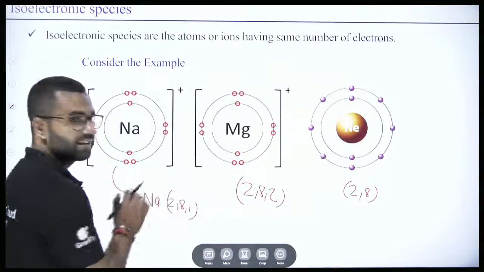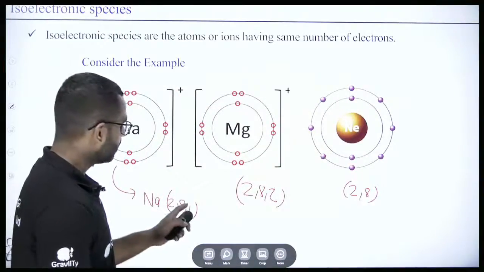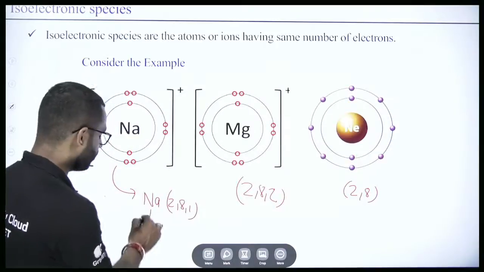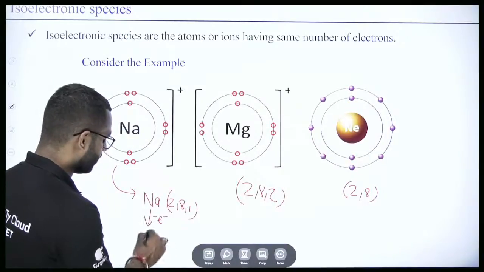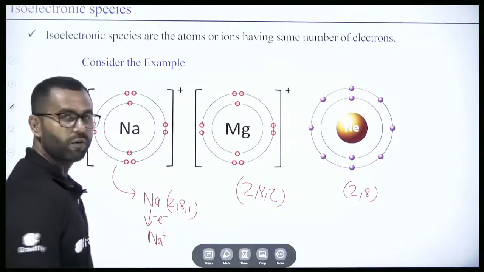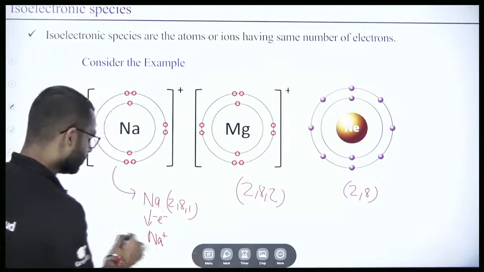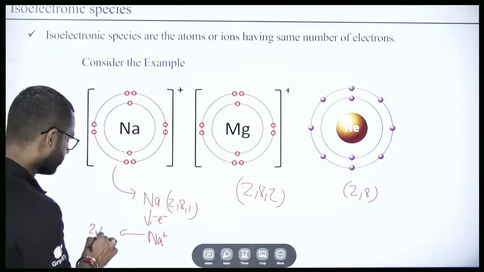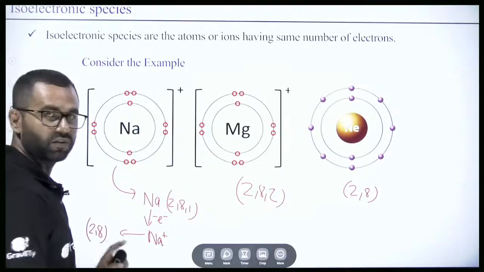Now if I lose the valence electron from sodium, it will form Na+, the sodium ion. This sodium ion has the configuration of 2, 8, that is, 10 electrons.